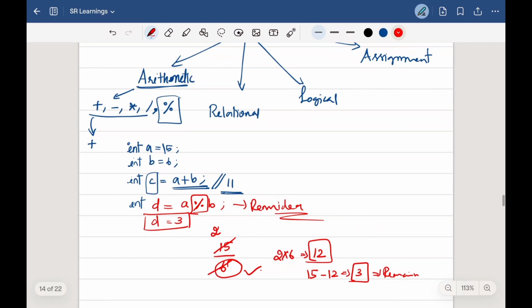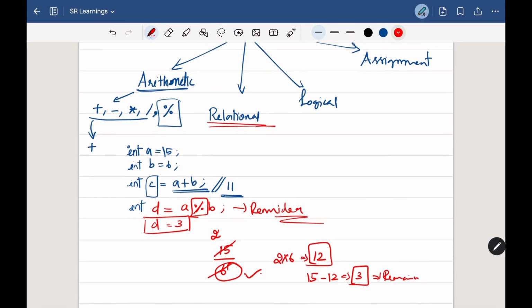Okay, now let's go with other operators. So now let's see about relational operators. The relational operators always help us to compare two different values. For example, I have the age details of two persons, like age 1 and age 2, and I just want to tell which is the greater value. So in that case I have to compare, no?